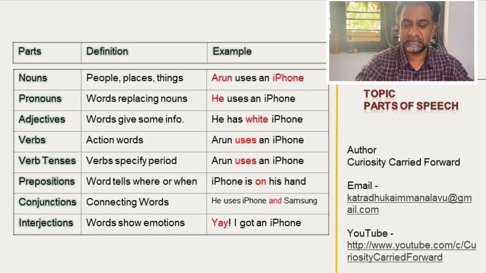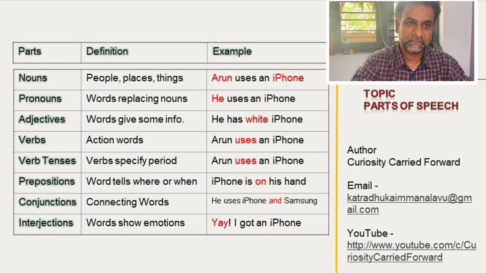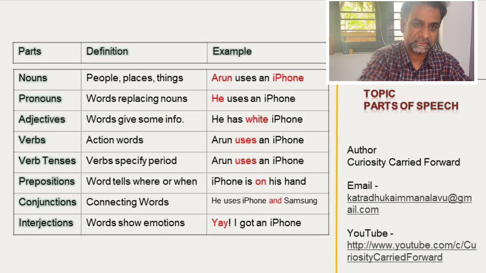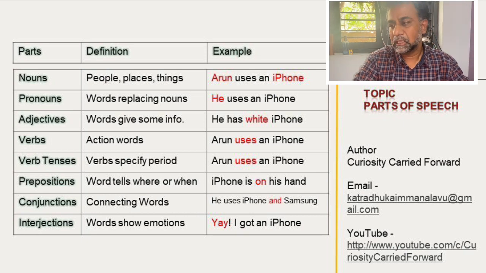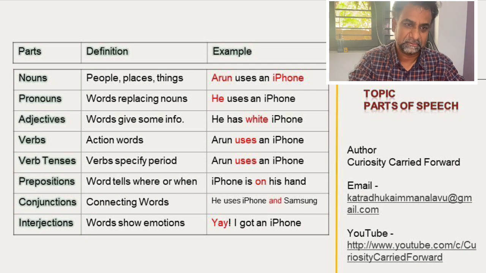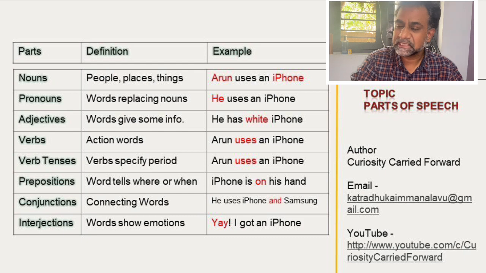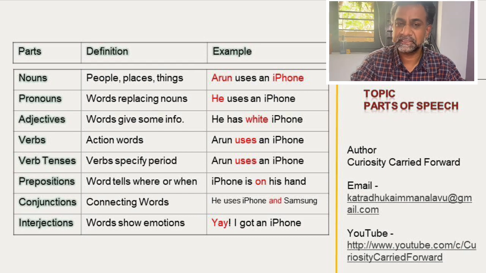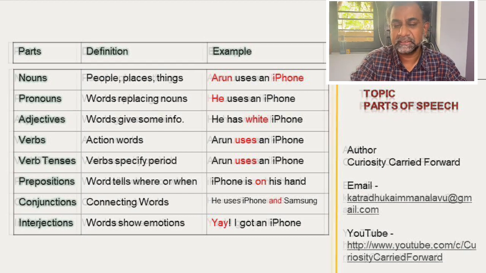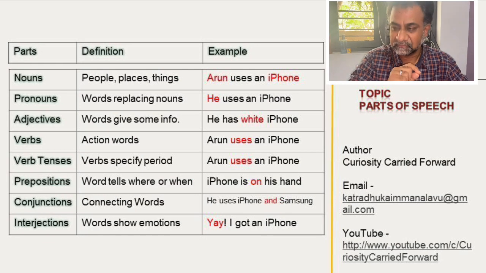Okay. The fourth one is verb. Verb is an action word. Any action the subject is doing. It is done by the subject. Arun uses an iPhone. What is he doing? He is using. He is holding. He is having. Like that. So here I have highlighted uses. Arun I have not highlighted, iPhone I have not highlighted. I have highlighted uses. So that is the verb.